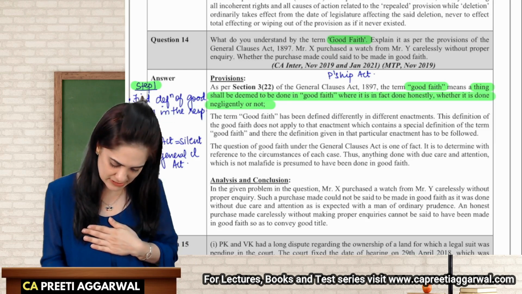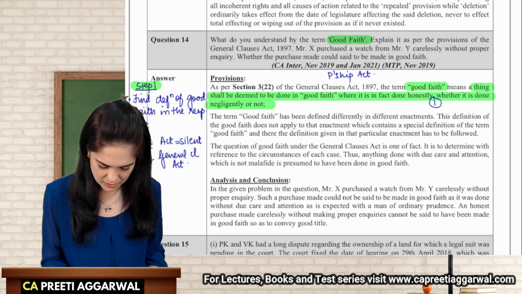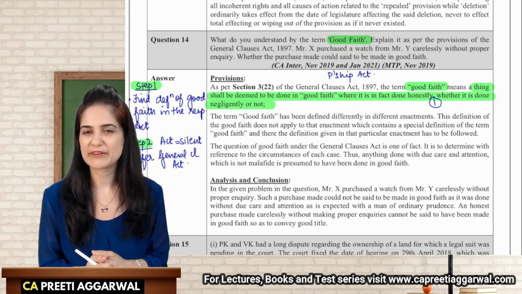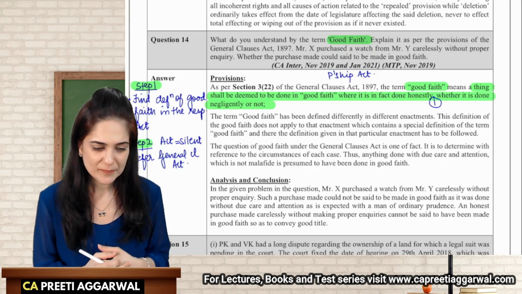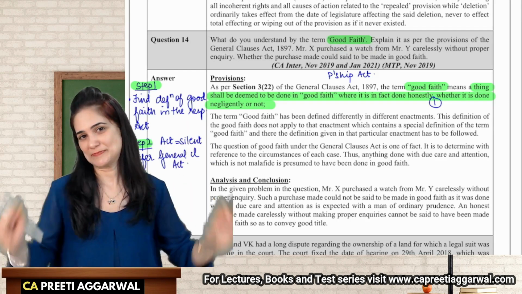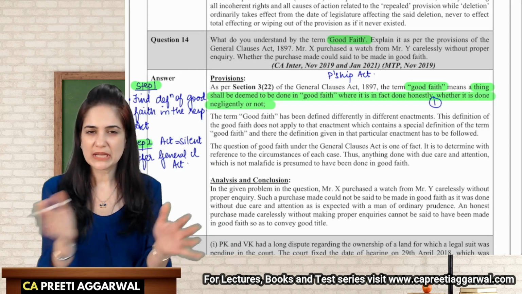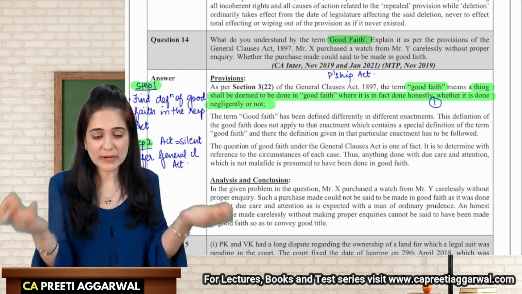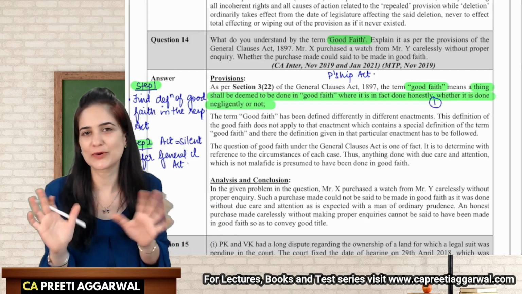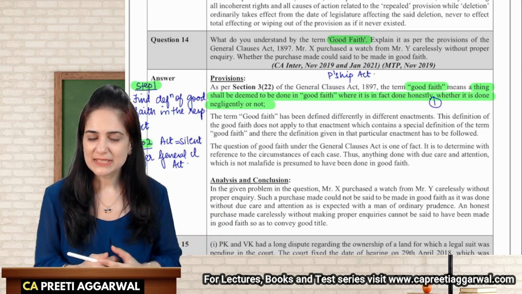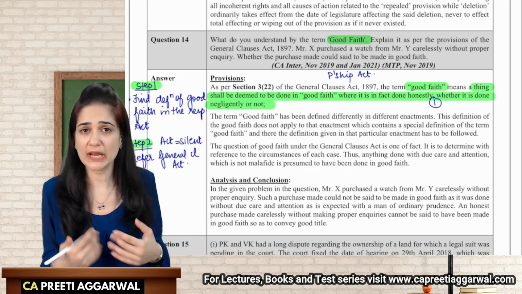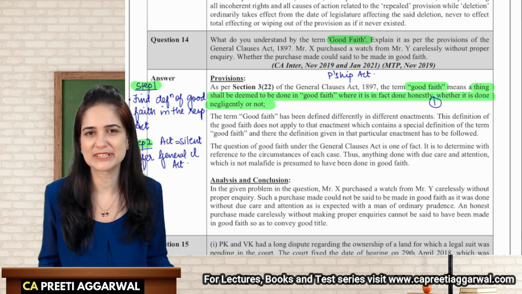I have done it honestly. Maybe I was a little negligent. Like, I went to buy a cake for my mother's birthday, but I took my scooter. I put the cake in a box, but because of the potholes, the cake got disturbed. When my mother opened it and the cake was not in its original shape, that doesn't mean she will not appreciate my effort. I did it in good faith. I was a little negligent.